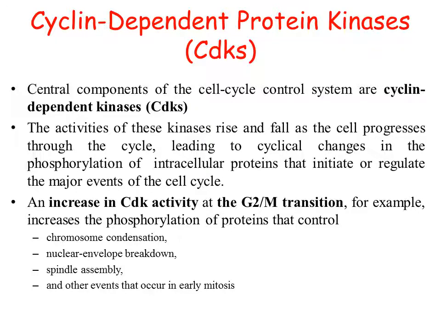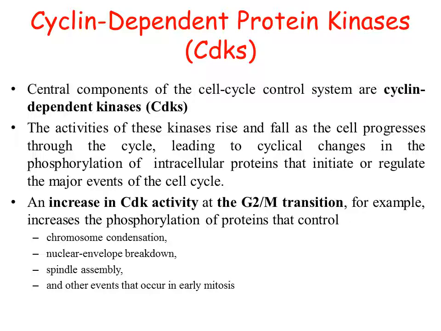The major thing, or we can say the heart or central component of the cell cycle control system, is CDK. The whole cell cycle is controlled majorly by this particular group of proteins called cyclin dependent protein kinases, or CDKs in short.